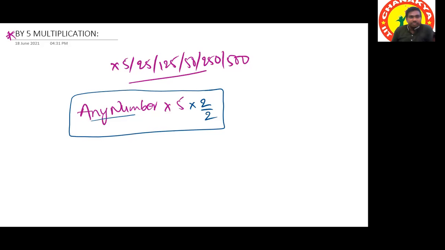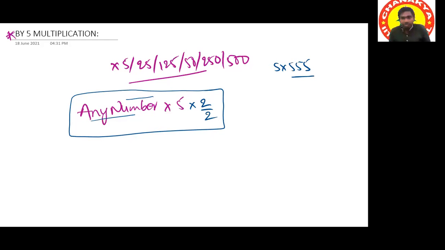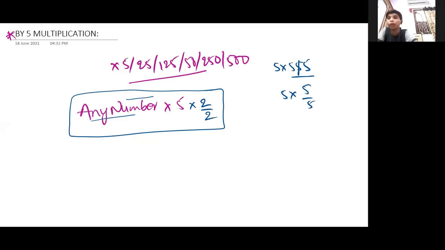Toshnika, tell me. I'm asking if you can write it like 5 into 5 by 5, because even 5 by 5 gives us a result of 1. Like you wrote 2 by 2, sir. Okay, 5 by 5, I got it. 5 into 5 by 5.